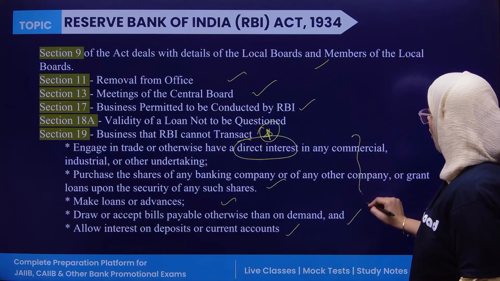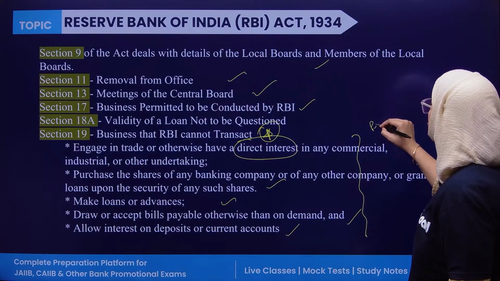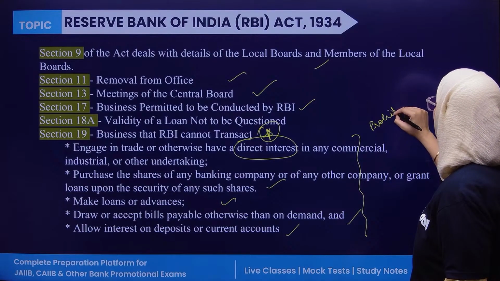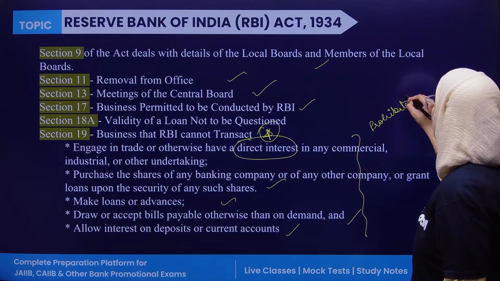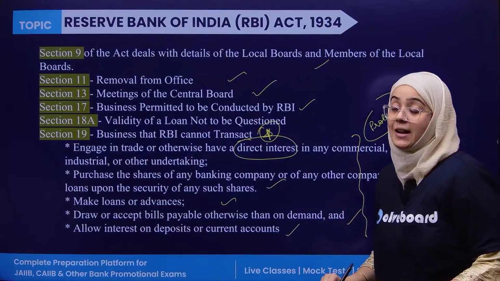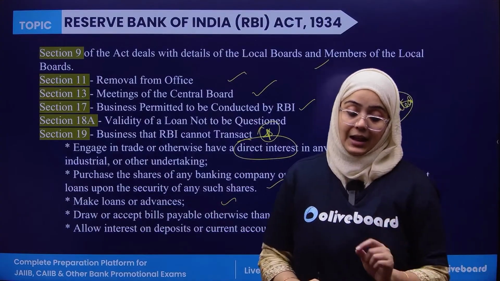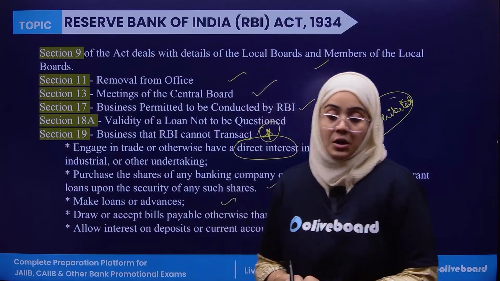So these are the activities which are prohibited for the Reserve Bank of India to transact, and this is defined under Section 19, and this is very important, remember.